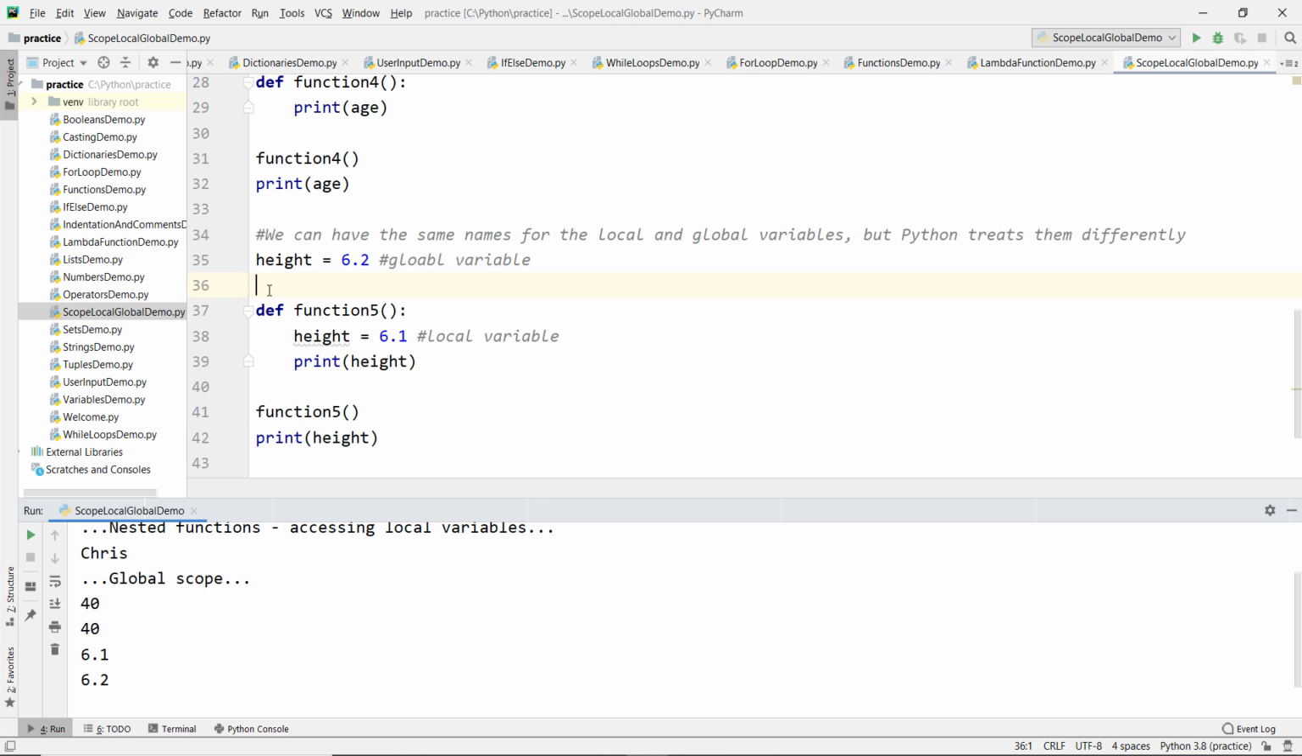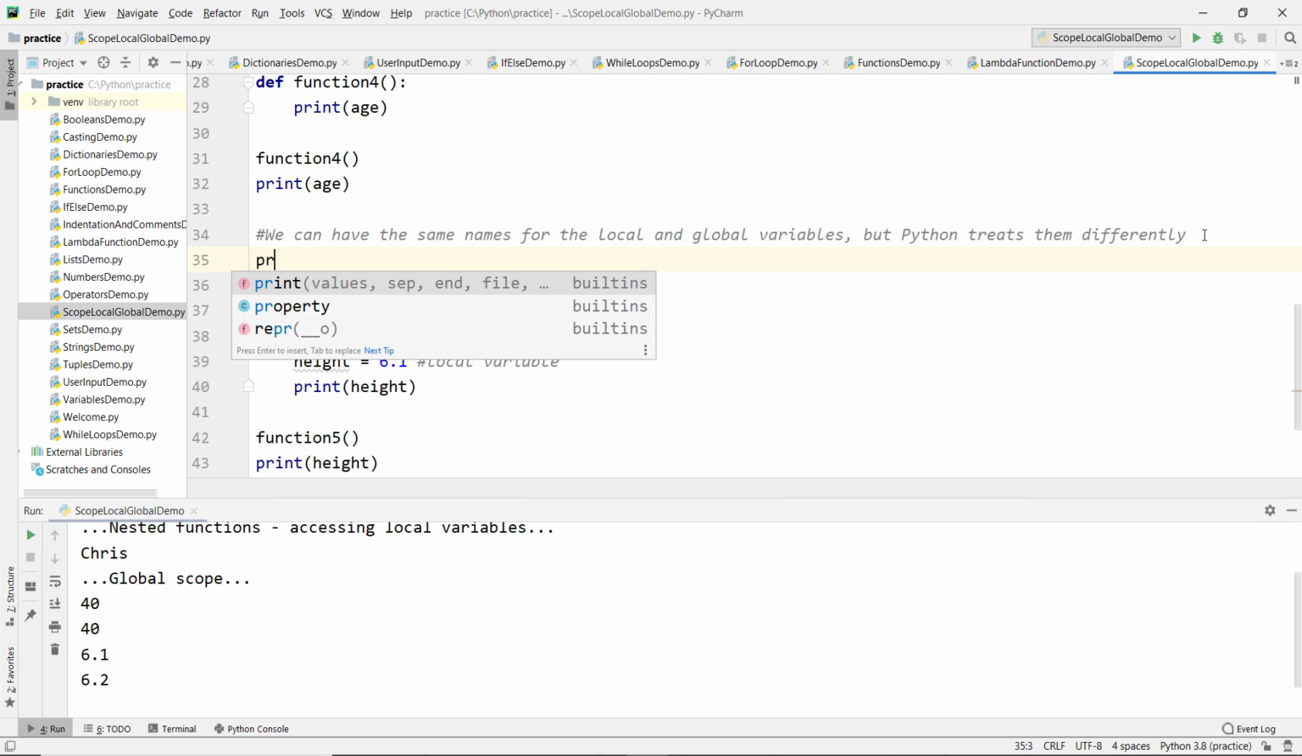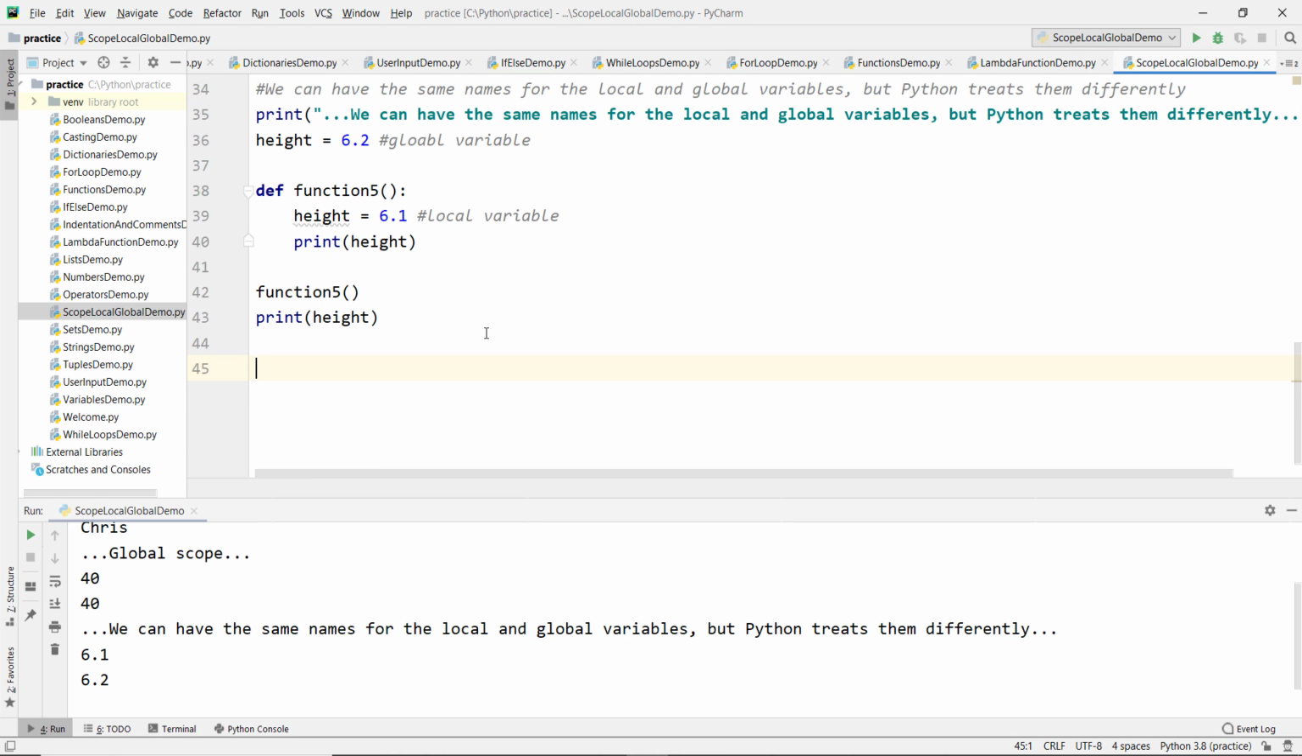So let me print the same comment by using the print function, so we can see it in the console. So that is how we can have the same local and global variable names, but when we try to execute, Python treated them differently, and we saw the values 6.1 and 6.2.